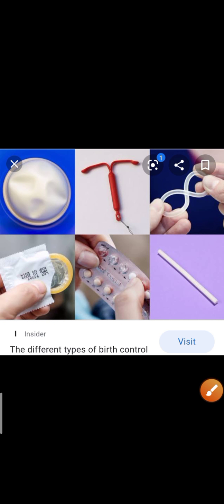So student, our next topic is birth control. As you know, the population of our country is increasing day by day. Though our country has sufficient food resources, still many people do not get sufficient food. You know it very well. Because the number of people is increasing by leaps and bounds, it creates a threat to all the resources.